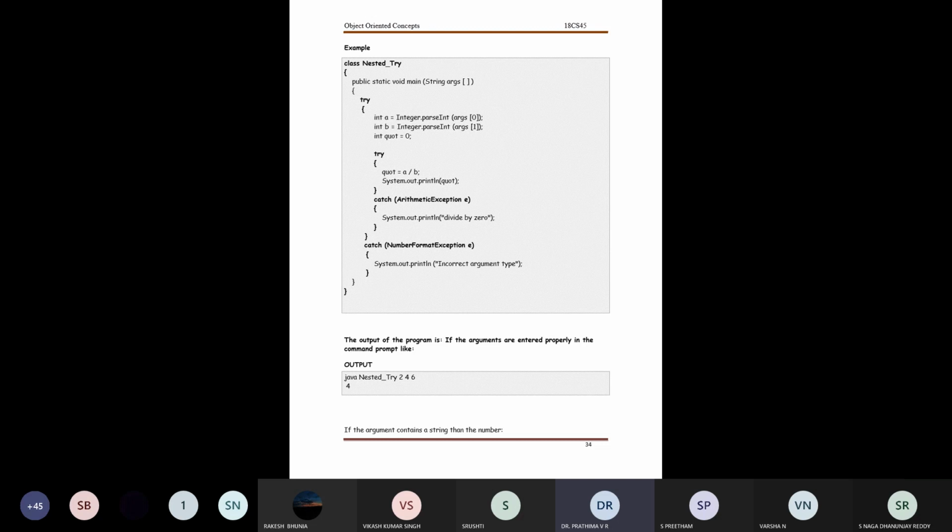Then I have the first try, where I'm converting the A and B values obtained from the command line. Argument 0 is going to be converted into an integer format, because we know args is defined by the main function to be of data type string. Whatever I enter during execution will be treated as a string, and it is up to the programmer to convert it into an appropriate data type.